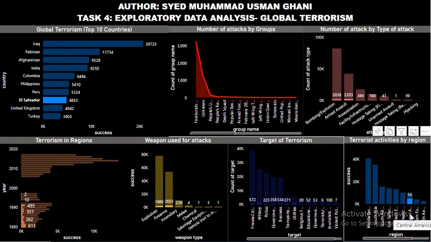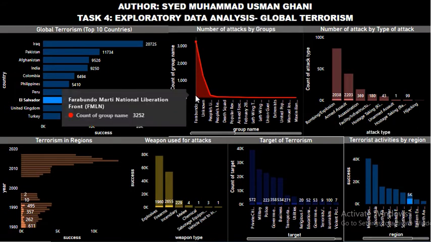It's a Central American and Caribbean state, and the most terrorist activities were done by group FMLN, and that name is very difficult, I cannot pronounce it.